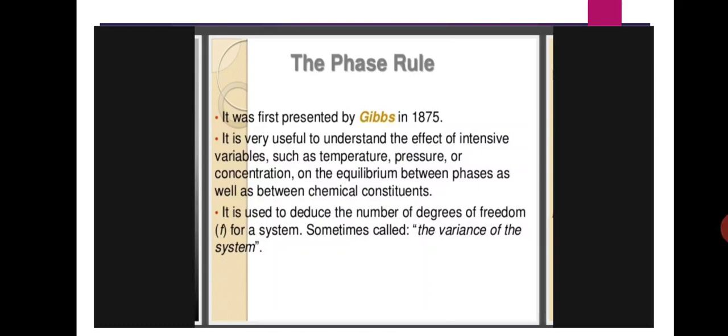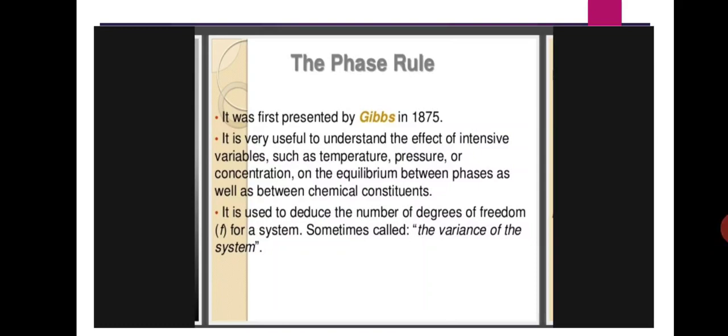Okay, the phase rule was proposed by the scientist Gibbs in 1875. What is the use of the phase rule here? To understand the effect of intensive variables on the equilibrium of a chemical reaction. Here, variables means those which affect a chemical reaction. Those are temperature, pressure, and concentration of the reaction mixture. These three are the variables of a chemical reaction.